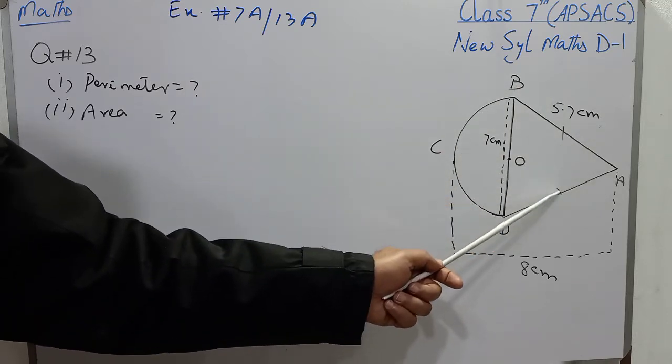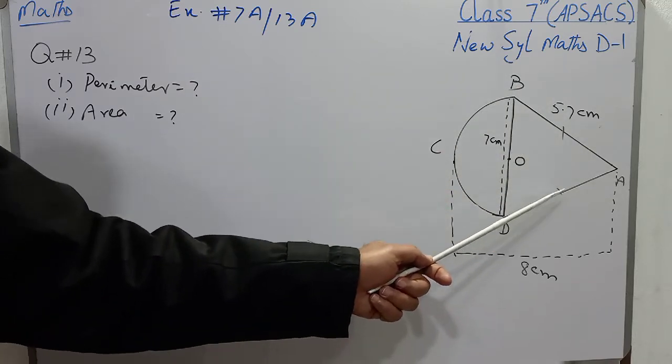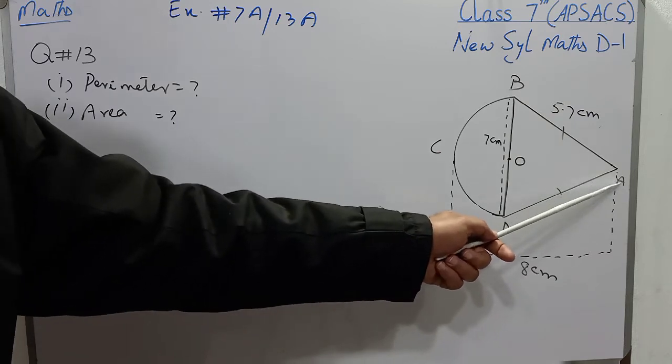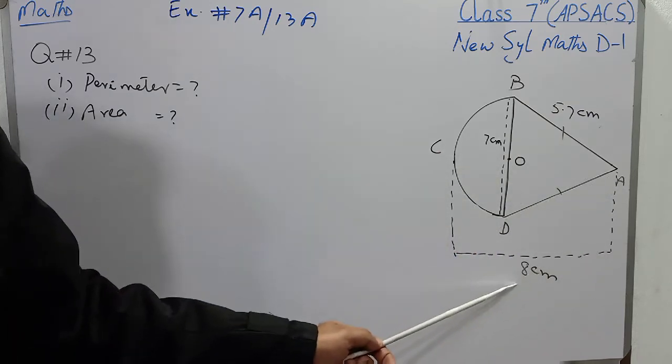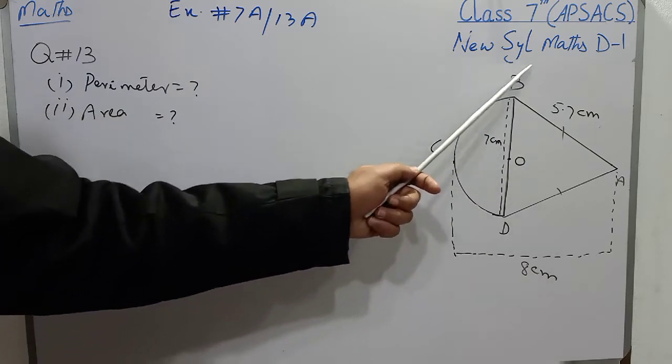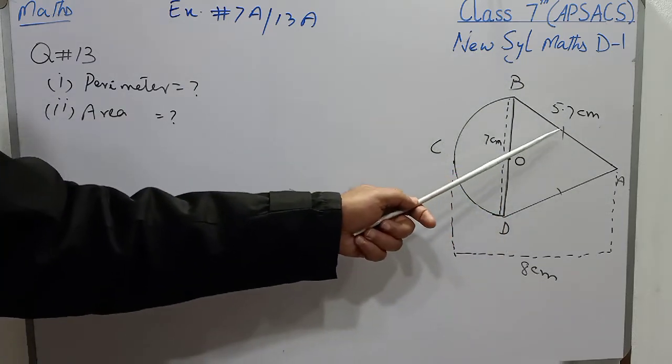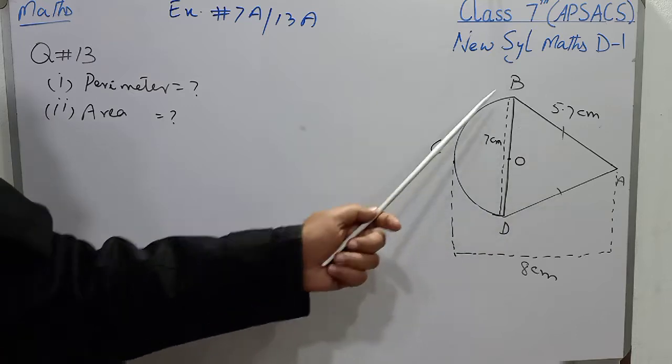That's why the length of this side will also be 5.7, and the length AC is 8 centimeter. We have to find the area of this figure as well as the perimeter of this figure.